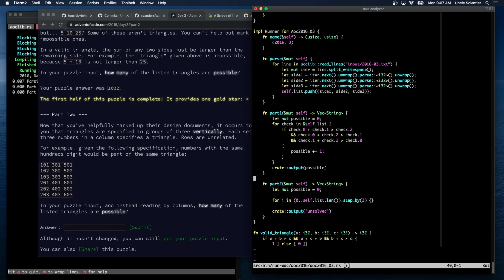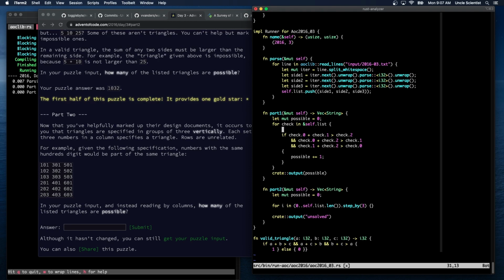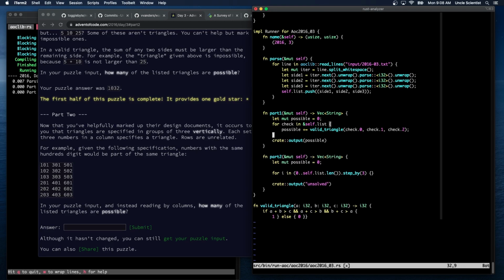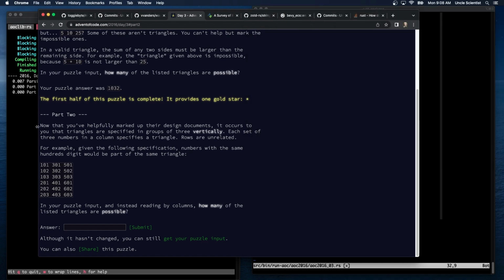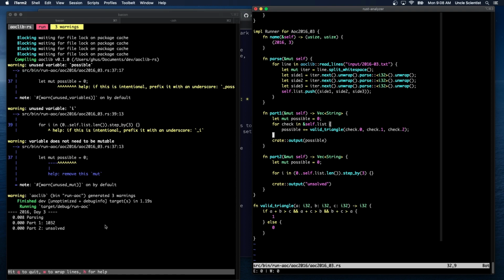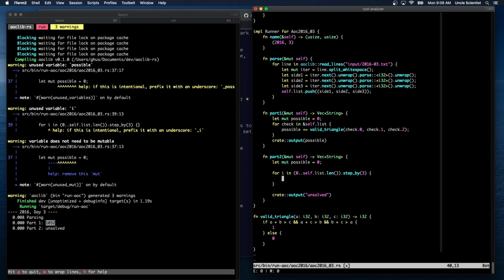And then all I have to do here is say possible plus equals valid_triangle, check.0, check.1, check.2. And this should still give us the same answer of 1032 if it builds. 1032. Okay, so now all I need to do is do this craziness.